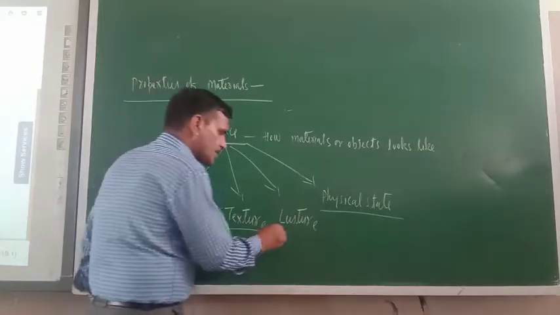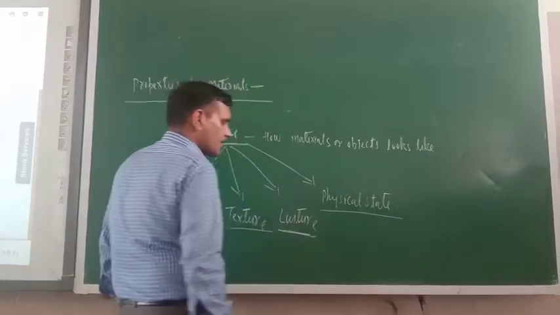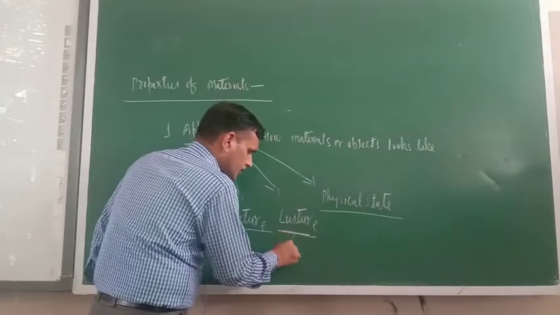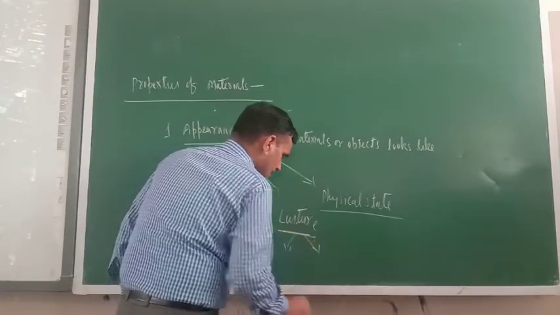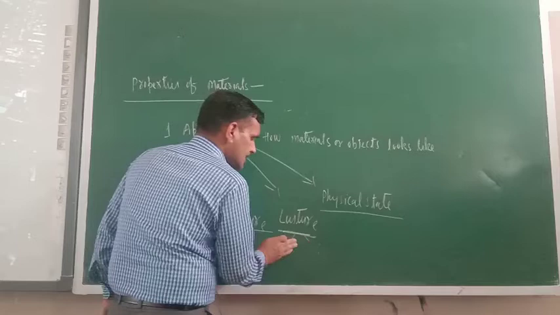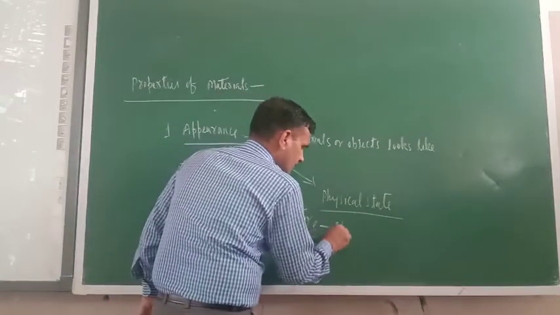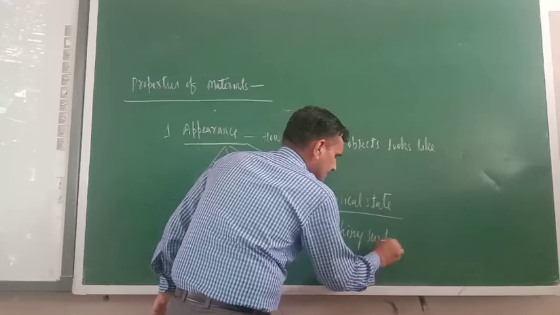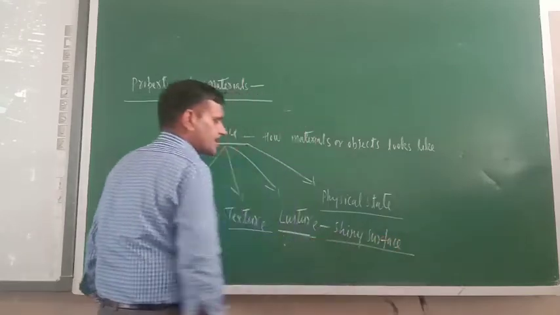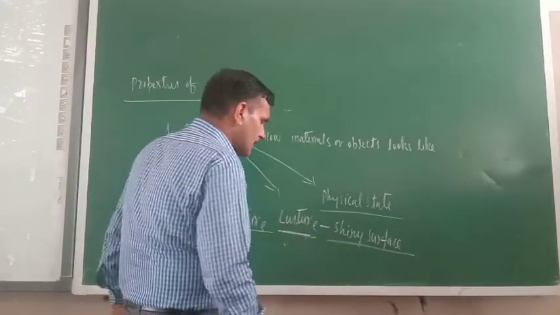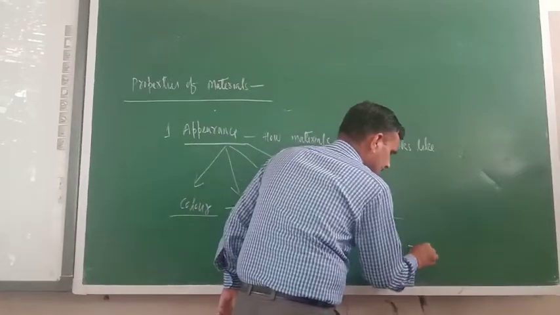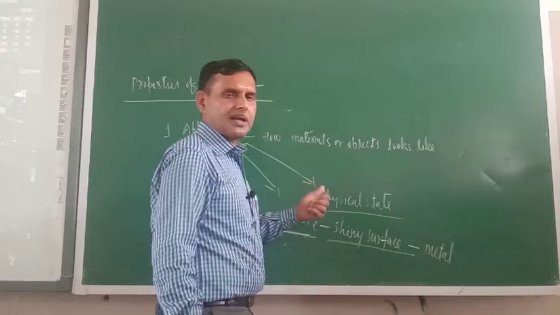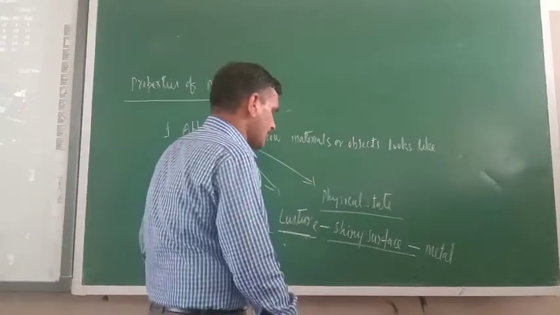Next one is luster. What is the meaning of luster? Luster means shiny surface. So generally, metal is having shiny surface. Metals like gold, silver, copper are all having shiny surface.